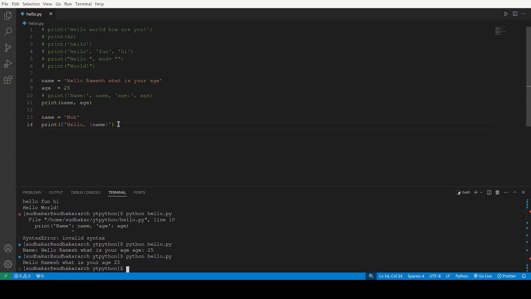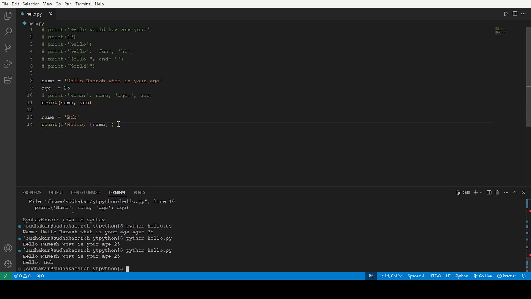Okay, now let me run. See, hello Ramesh, what is your age was one thing, and hello Bob is the other thing. See how we can write other outputs, how we can print it. We are getting to know. If we go on like this, we will understand this.